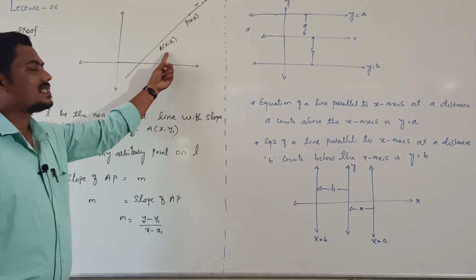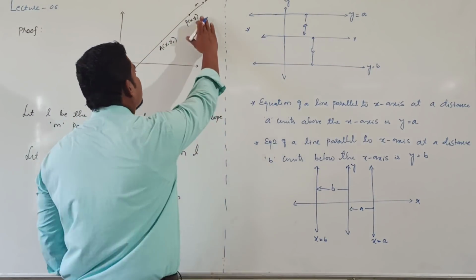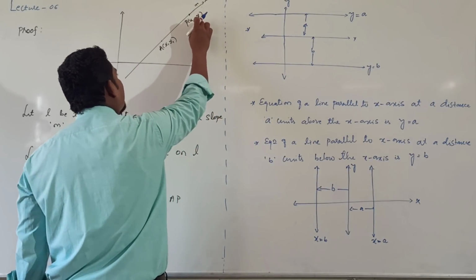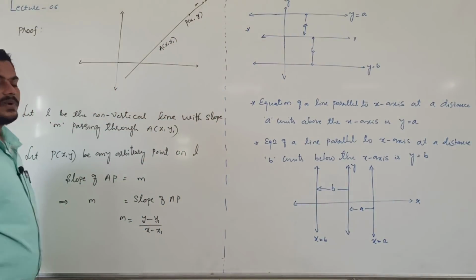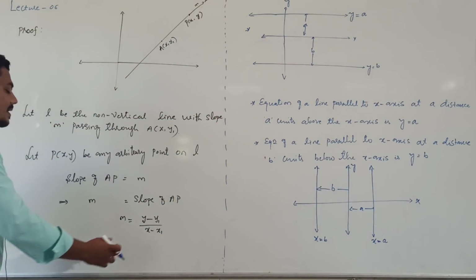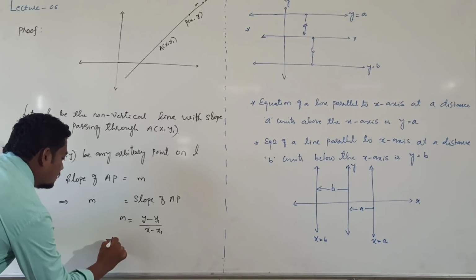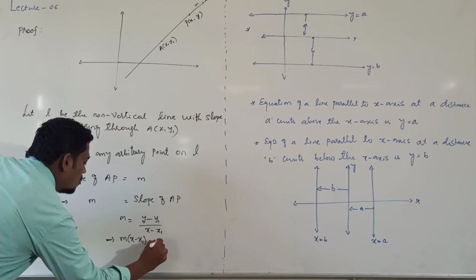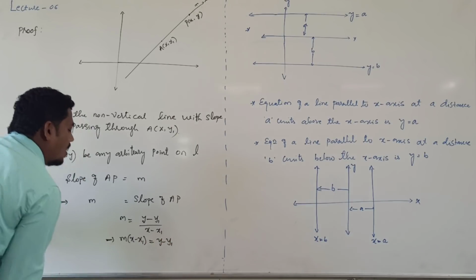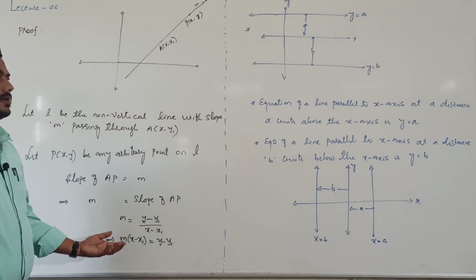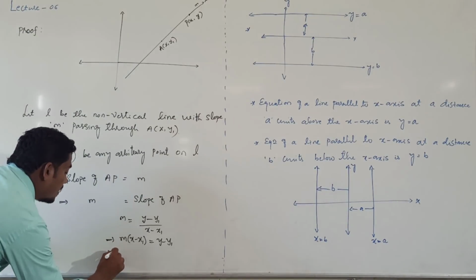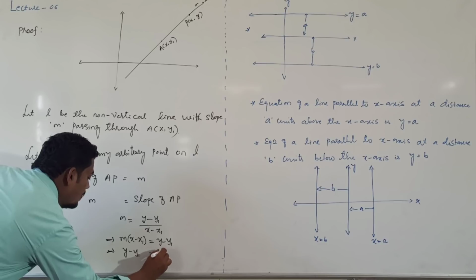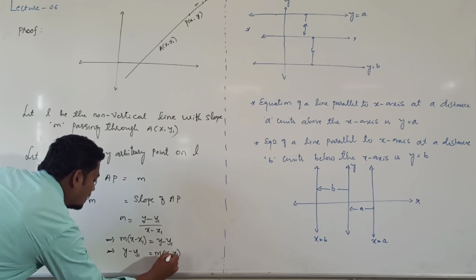Then just cross multiplication, m into x minus x1 is equal to y minus y1, or y minus y1 is equal to m into x minus x1.